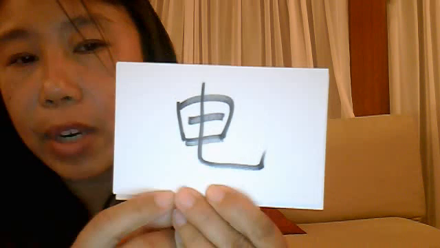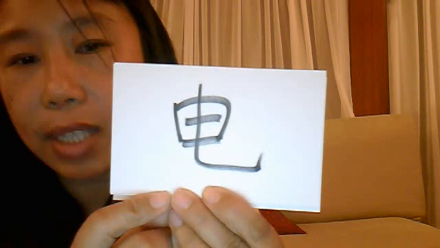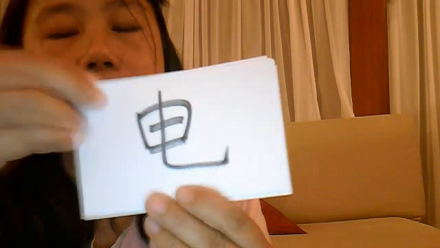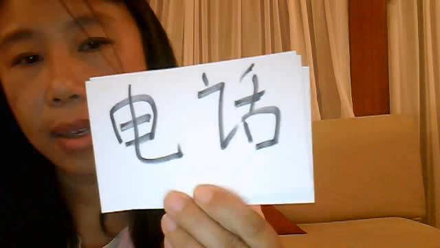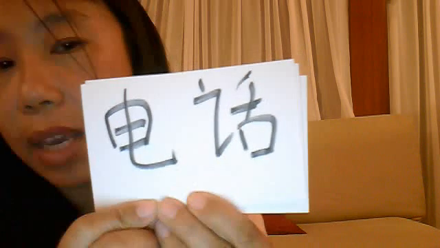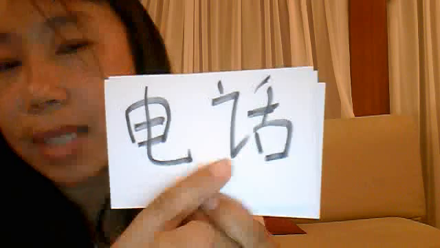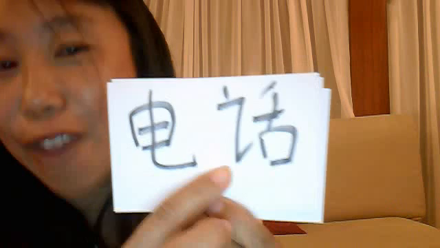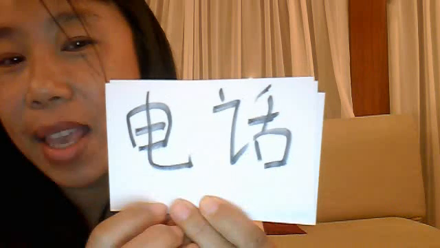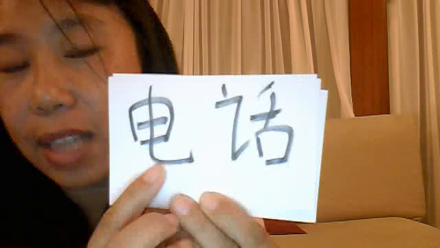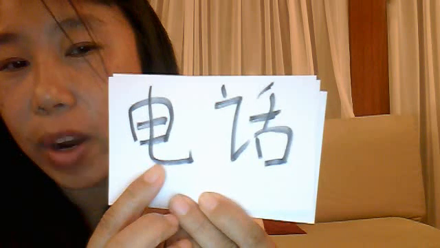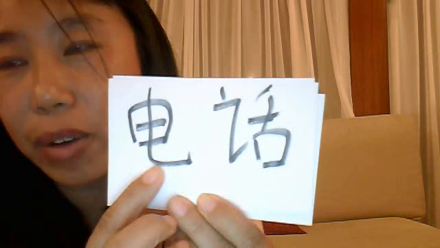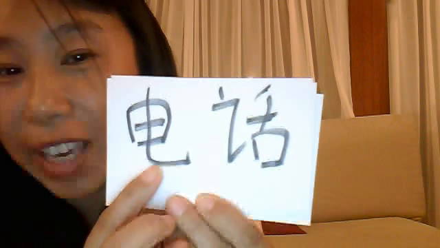Next vocabulary word is 电. 电 means electricity. And the vocabulary word that goes with that character is 电话. 话 means talk. Electric talk means telephone. Pretty cool, huh? So 电, since it's electricity, it's used in a lot of words where it's electrified. So another example is 电影. 影 means shadow. What's electric shadow? It's a movie.